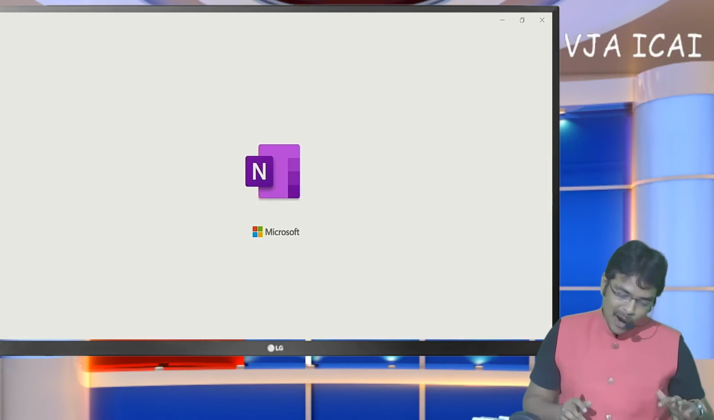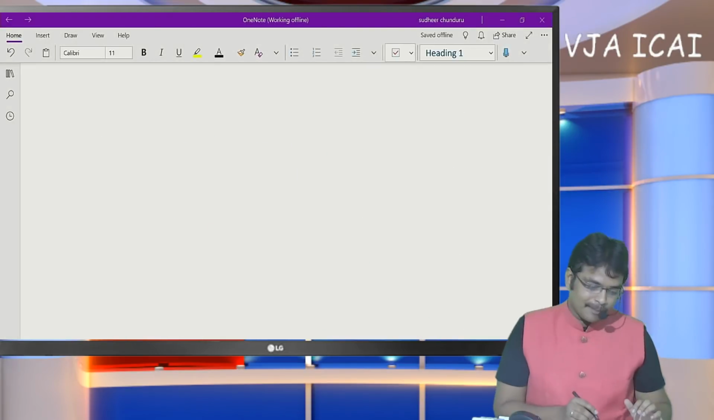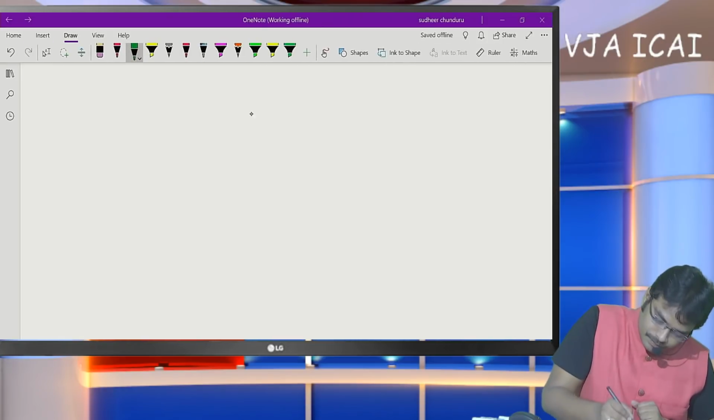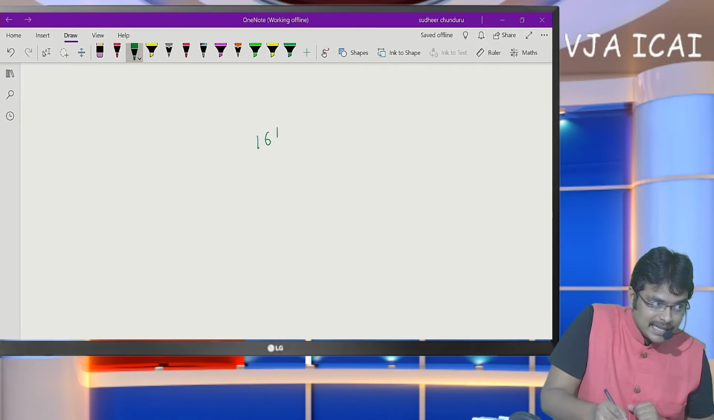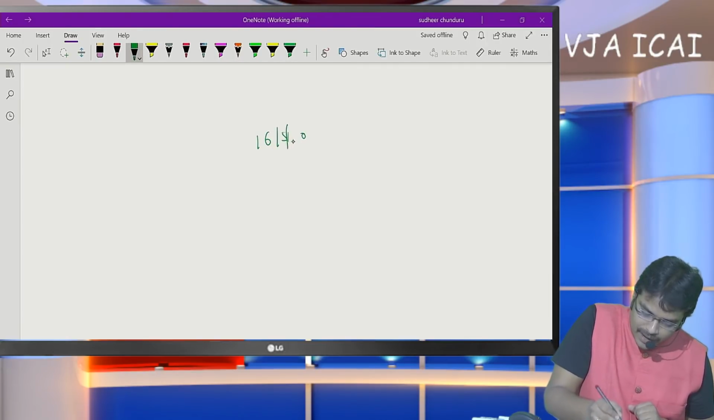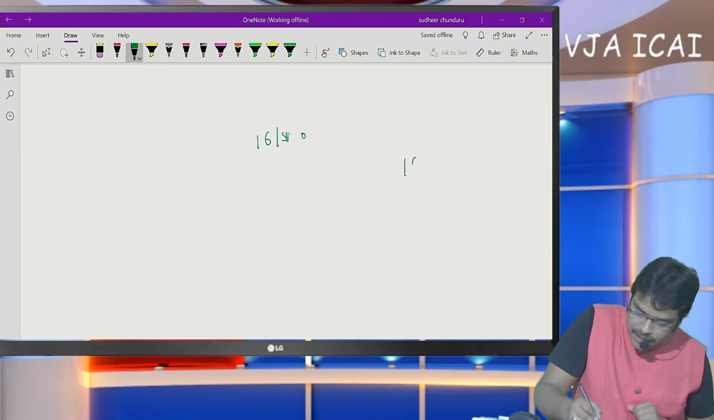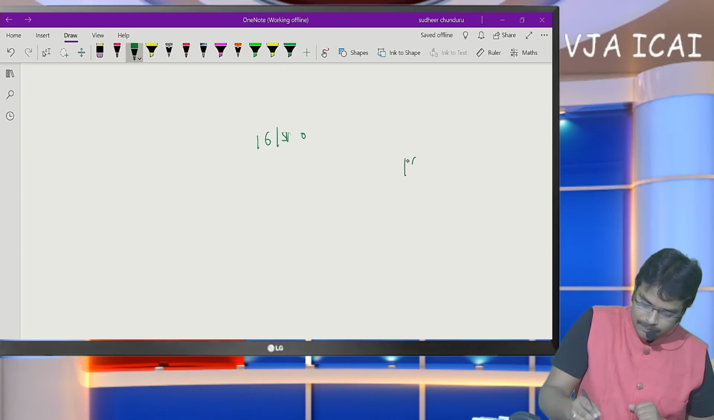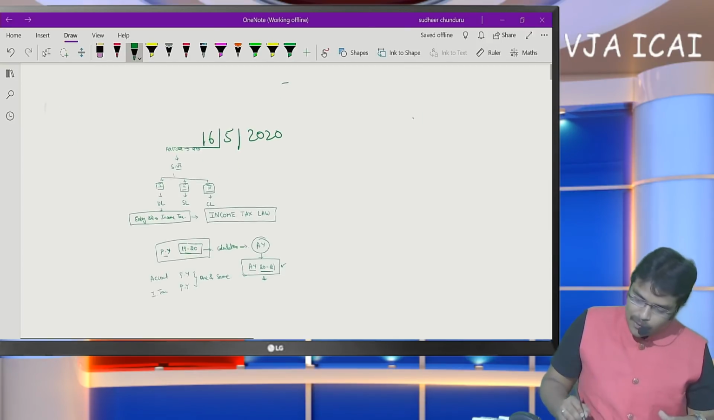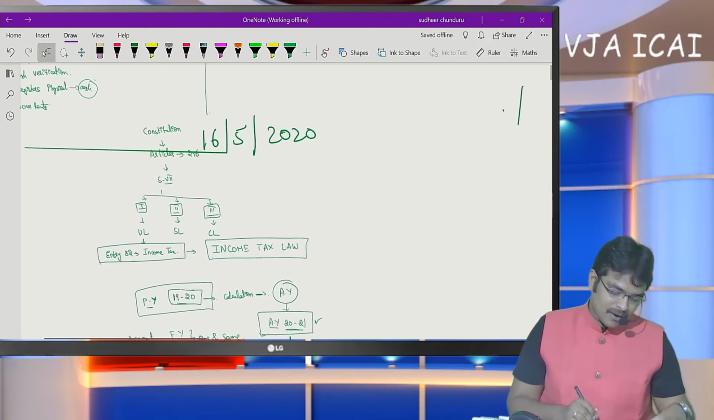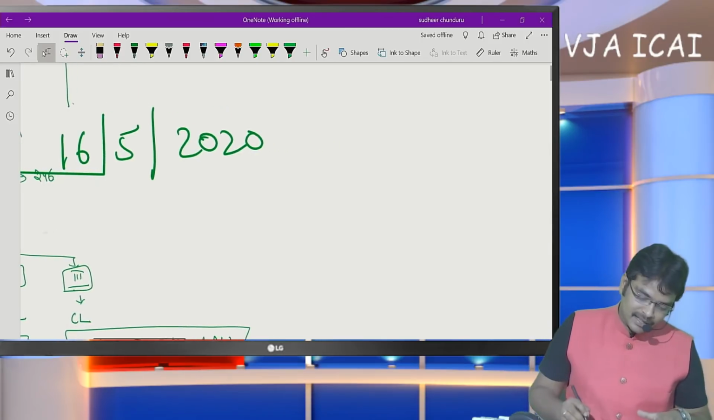First, let me count such 6 assessment years. How to count them? If the search has been concluded today, the date is 16th May 2020. So now how to count these 6 assessment years? Now let us have a presentation regarding that.